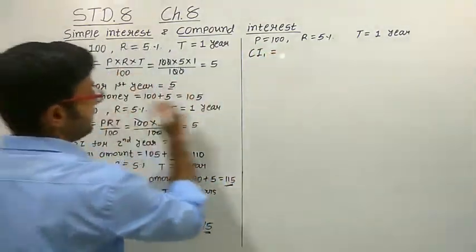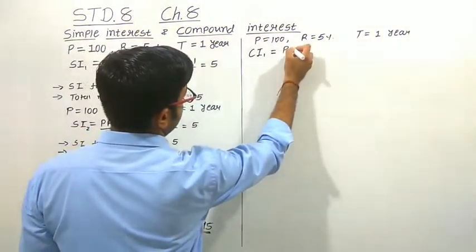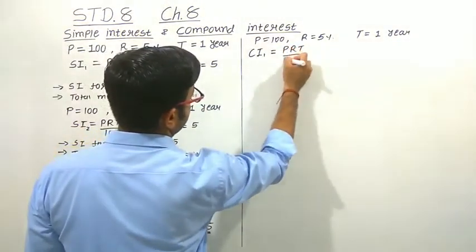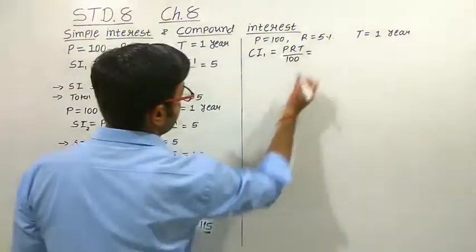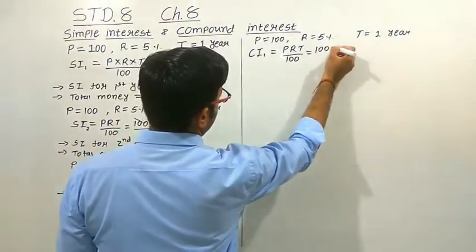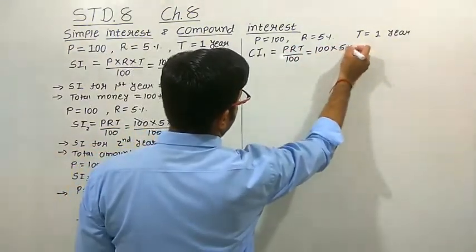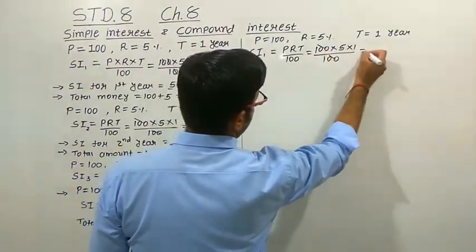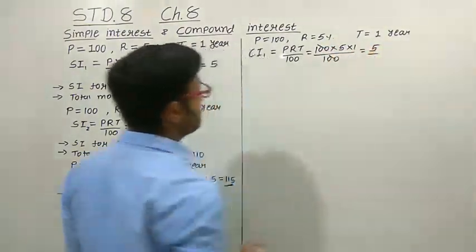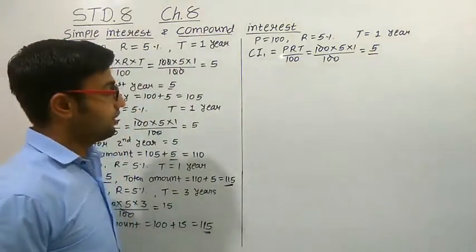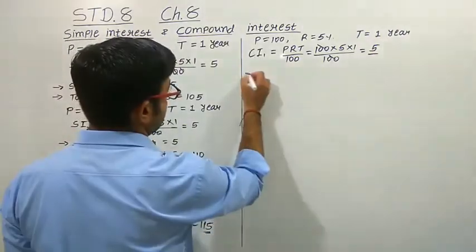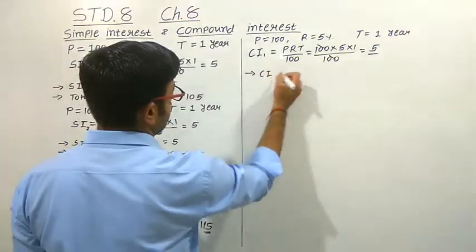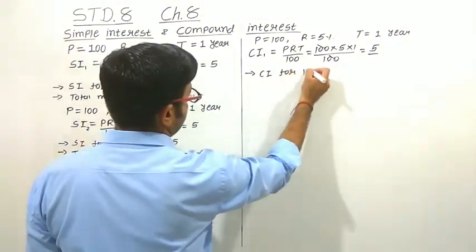The formula is PRT upon 100, P into R into T upon 100. Putting in all the values, 100, rate of interest 5, time duration 1 year, upon 100. So 100 will cancel out, and we get 5 rupees as the interest. So what will be the compound interest for the first year?